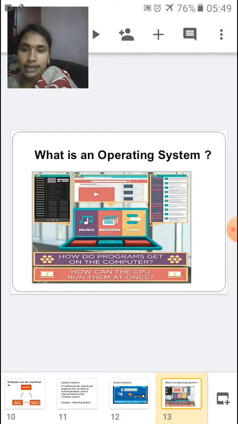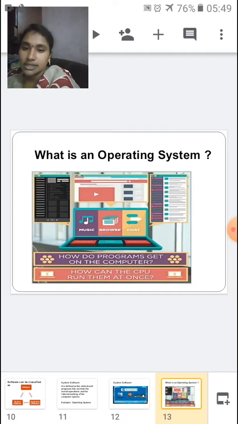And who guides what should be done at that moment? Yes, it is the operating system that controls everything here. So how do programs get on the computer and how can the CPU run them at once? This is due to the operating system.